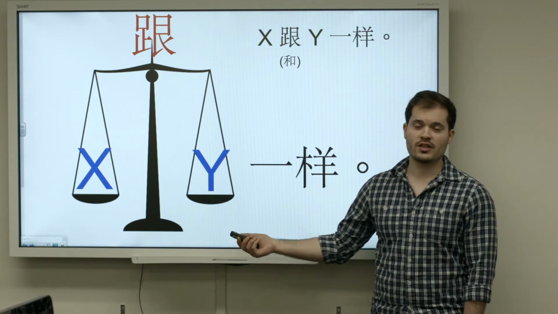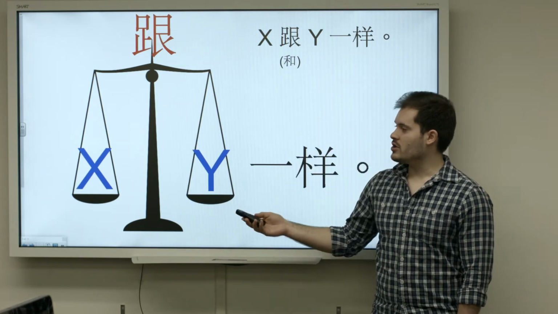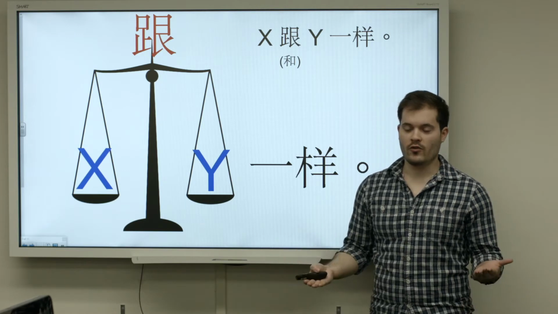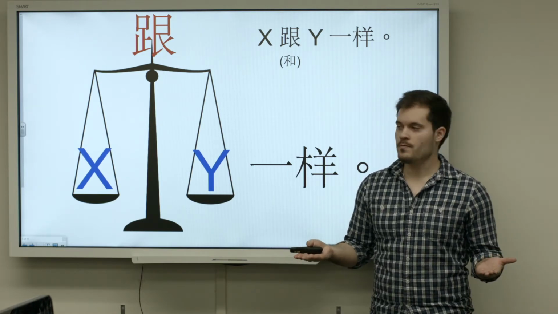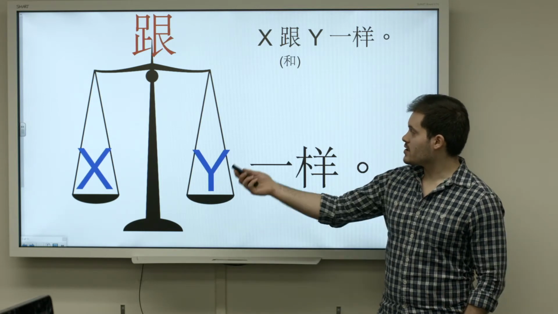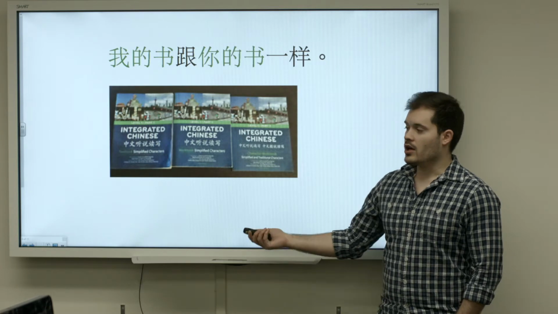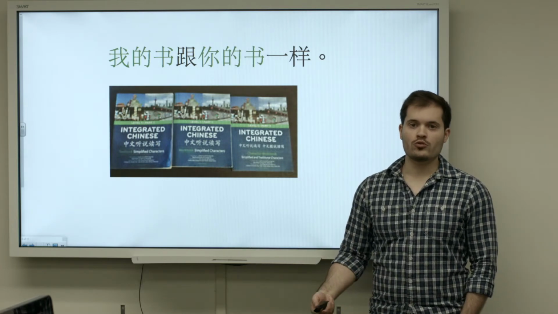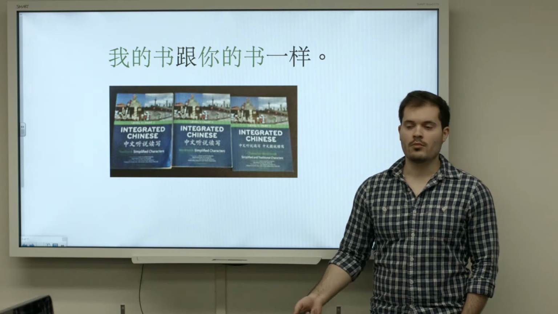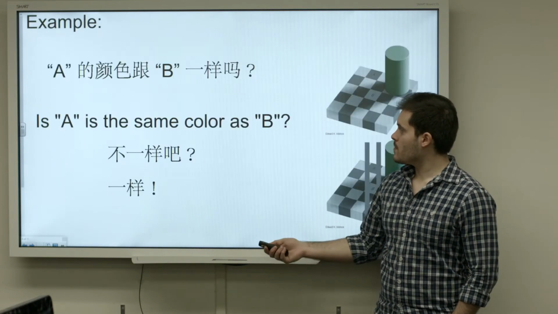You can visualize it like this if it helps, with gen or the conjunction being kind of the fulcrum of the balance, and x and y, the things you're comparing, are equal. So x gen y yiyang is the general pattern, and a concrete example, if you have two books that are the same, you would say 我的书跟你的书一样. My book with or and your book are the same.